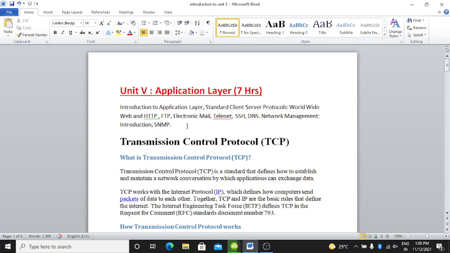But before starting our actual syllabus, I will start with the transmission control protocol, which is the most important point to get the concept of the actual syllabus. So without wasting our time, I will start with the transmission control protocol.